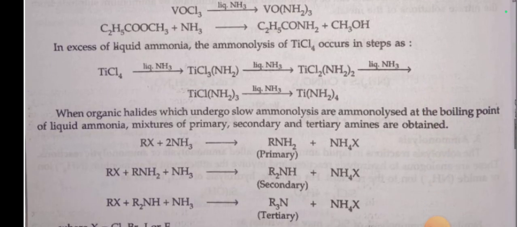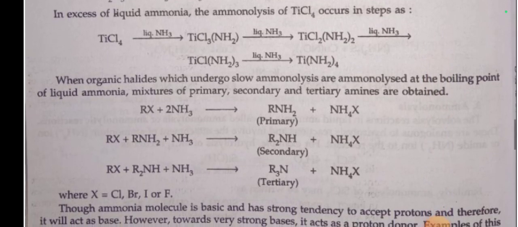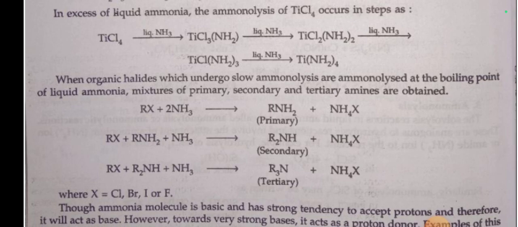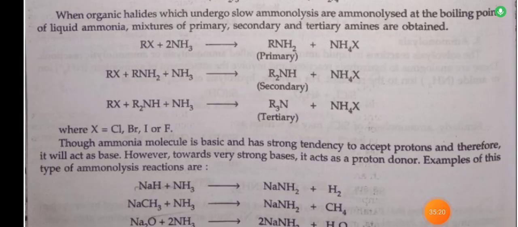In excess of liquid ammonia, the ammonolysis of TiCl4 occurs in steps. TiCl4 in liquid ammonia gives TiCl3NH2. In liquid ammonia again it gives TiCl2(NH2)2. Then in liquid ammonia again it gives TiCl(NH2)3, and in liquid ammonia again it gives Ti(NH2)4. When organic halides which undergo slow ammonolysis are ammonolyzed at the boiling point of liquid ammonia, a mixture of primary, secondary and tertiary amines is obtained.